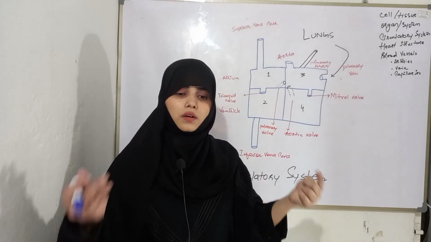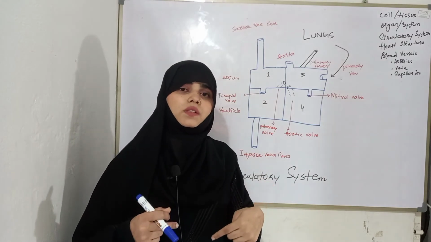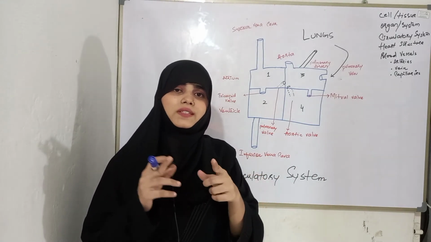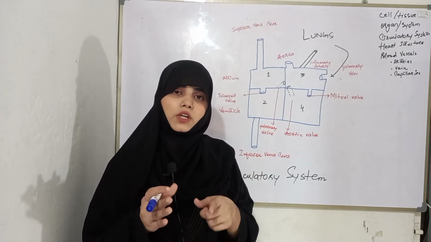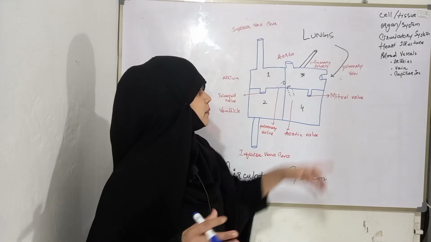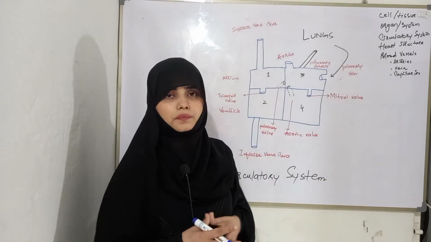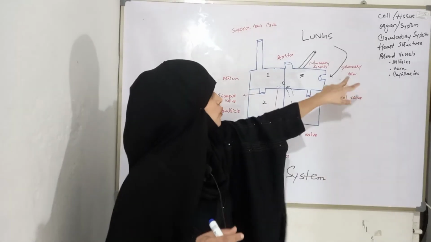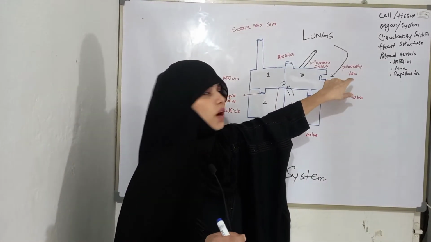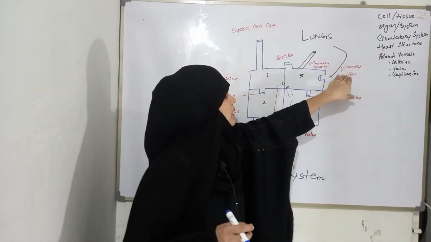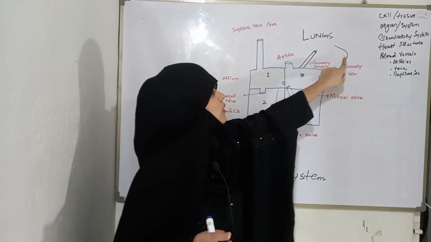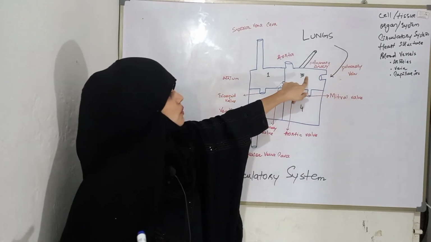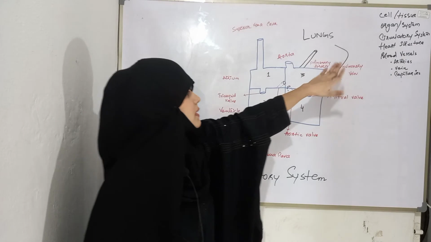All veins present in our body have deoxygenated blood except the pulmonary vein. This pulmonary vein has oxygenated blood and transfers it into the heart again.